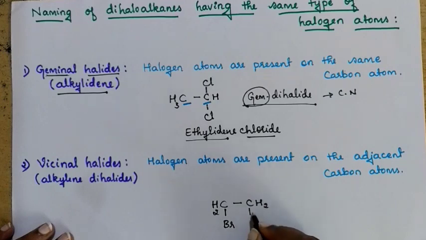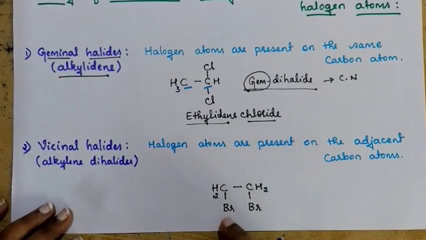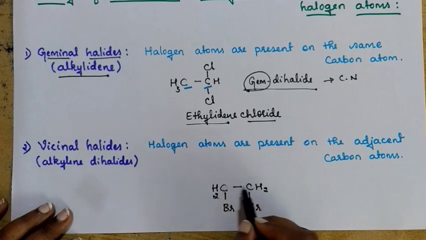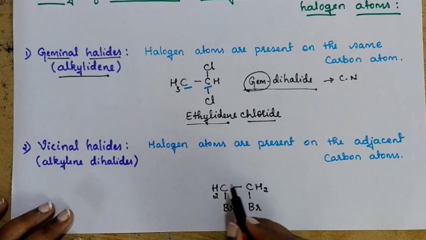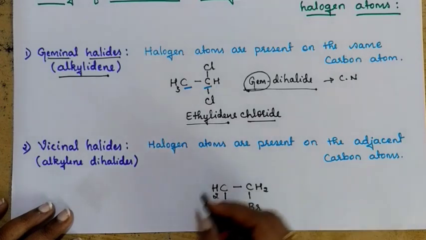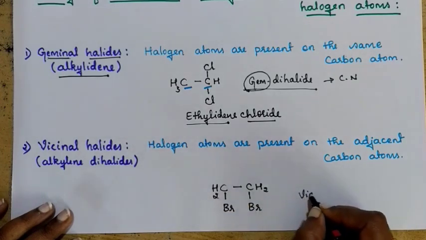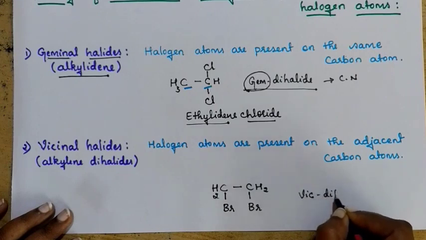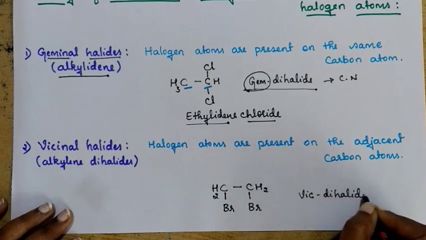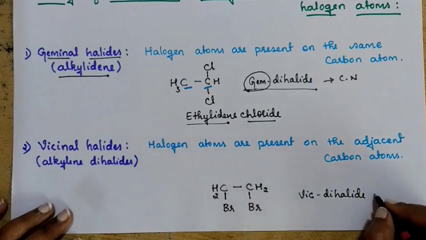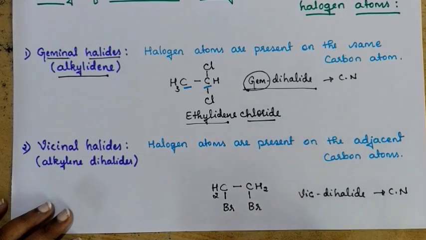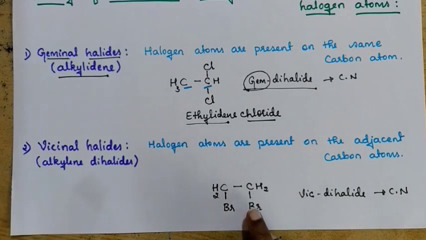This compound, this carbon is bonded with one bromine. In this compound you have 2 similar halogen atoms, no? Yeah, and both halogen atoms are present on adjacent carbon atoms. So when you have halogen atoms present on adjacent carbon atoms, generally you can call it a vicinal dihalide. And how do you write the IUPAC name? This is a common name. Vicinal dihalide is the common name. How do you write the IUPAC name for this?